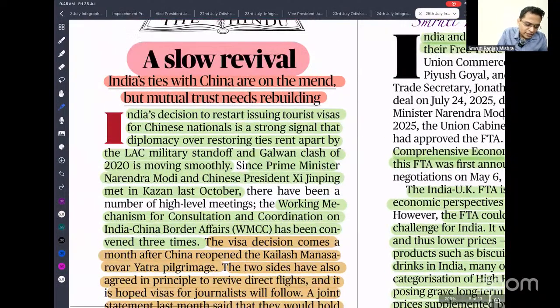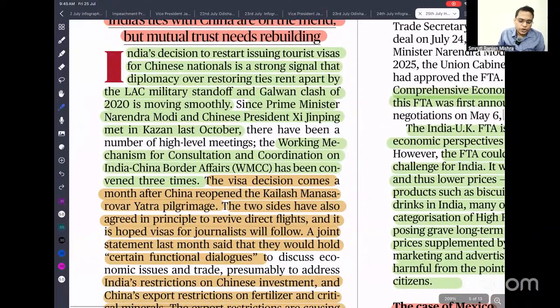India's decision to restart issuing tourist visas to Chinese nationals is a strong signal that diplomacy is restoring ties strained apart by the LAC standoff in Galwan Valley, and things are moving smoothly. Recently our Prime Minister is also going to visit the Shanghai Cooperation Organisation in China. So there might be negotiations to find a solution, or at least restore peace for the time being. We have a working mechanism for consultation and coordination on the Indo-China border. They have met 3 times, and they are discussing how to settle the border dispute.